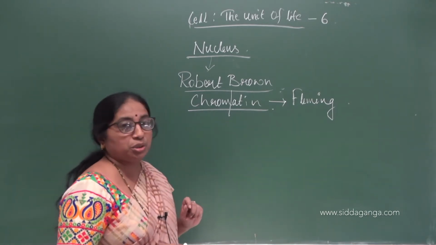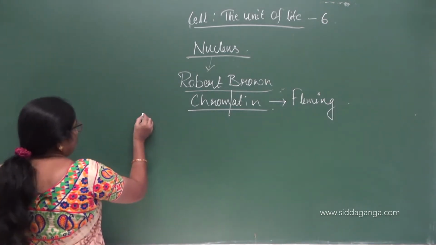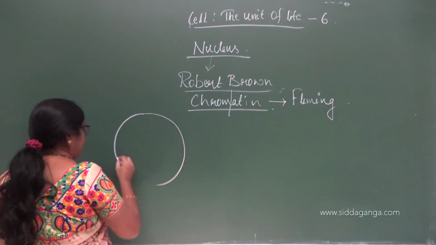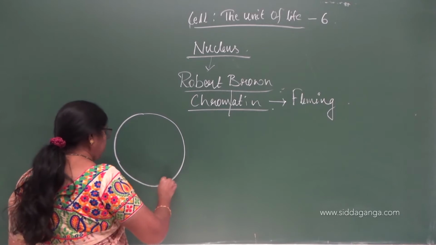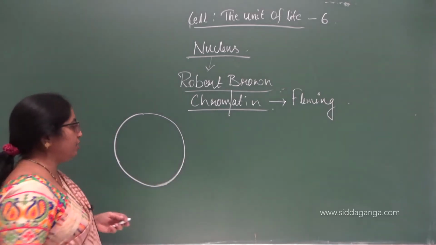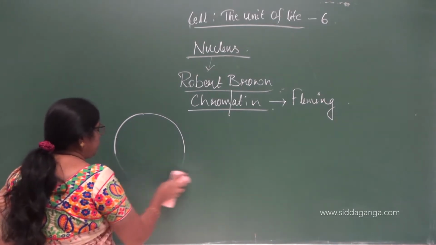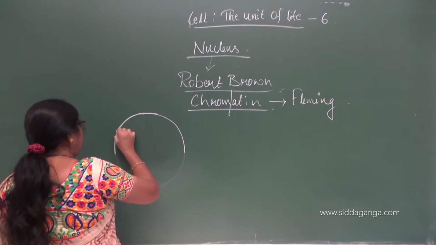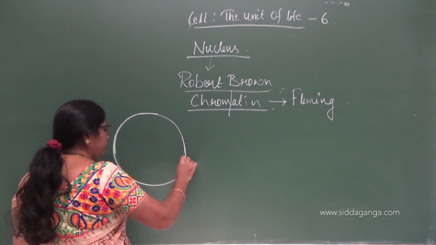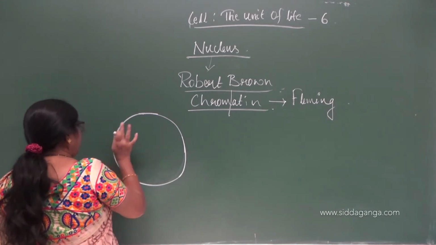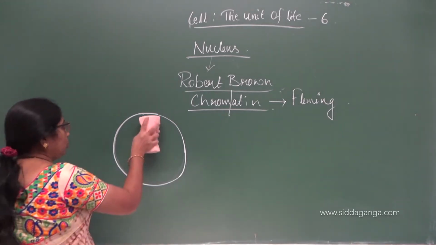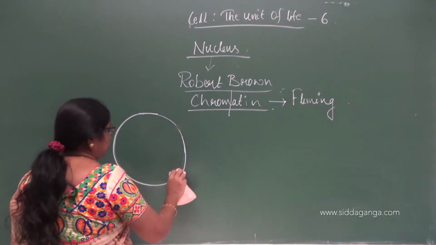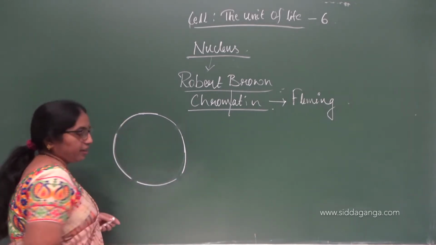Let us look into the structure of the nucleus. As we have already learnt, the nucleus may be central in its position in case of animal cells, but in case of plant cells, it is almost peripheral in its position, because most of the volume in the plant cell is occupied by the vacuole. The nucleus is a double membranous structure.